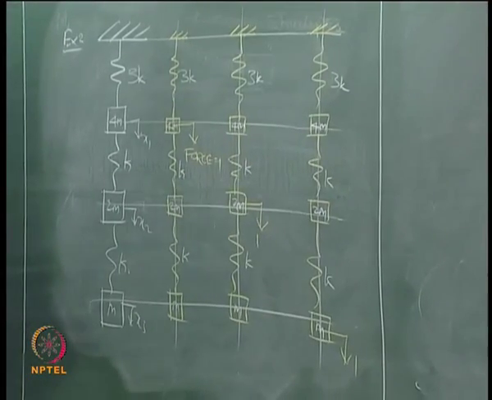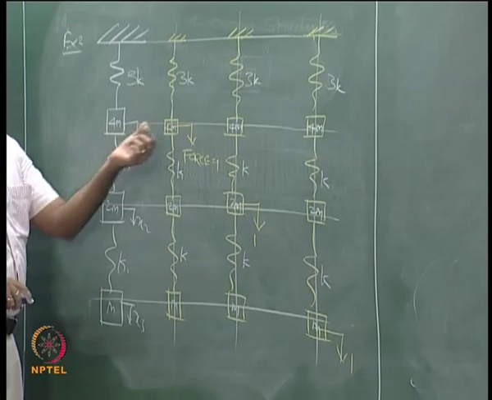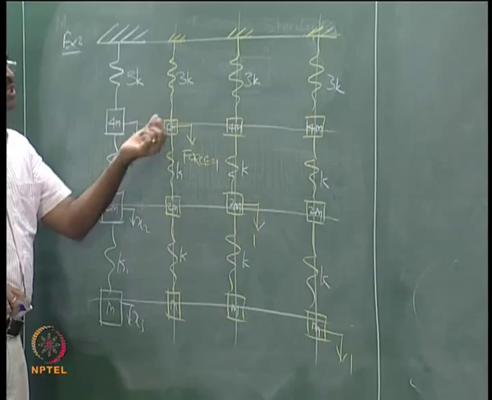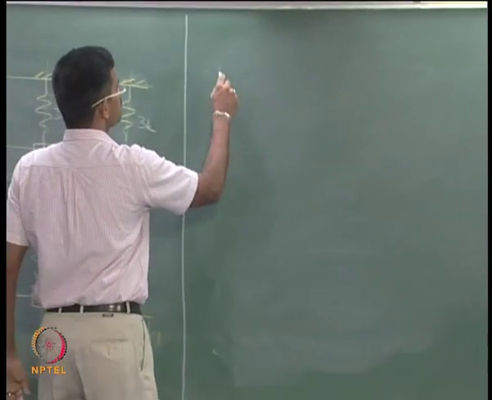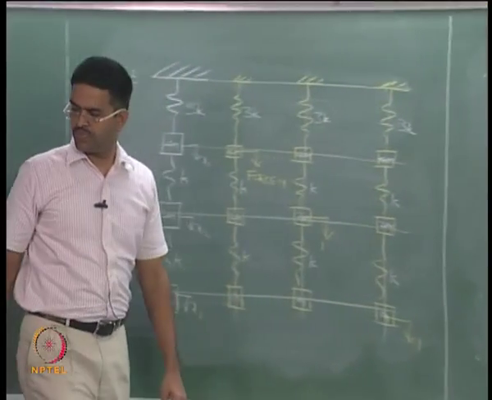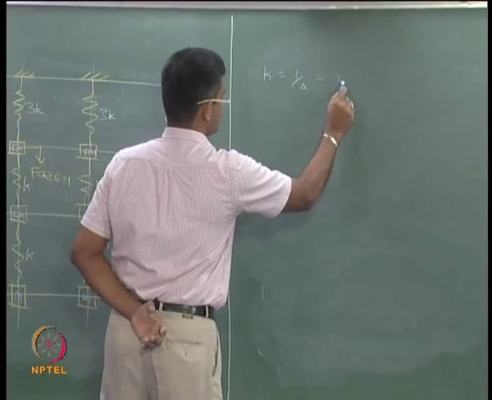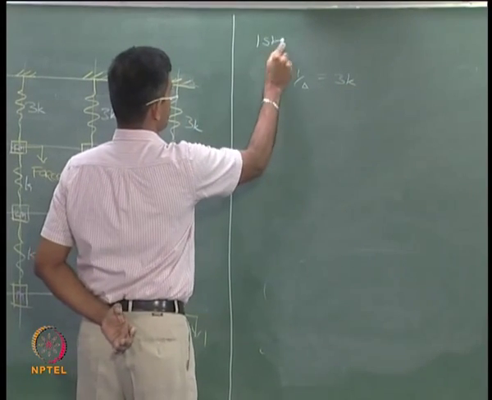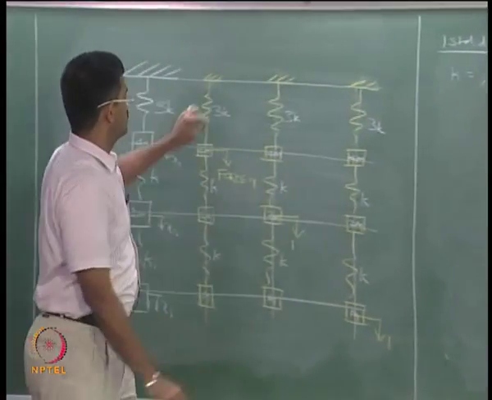So let us take this example, the first case where I am giving unit force as the first coordinate. The one which is resisting this will be the spring. So we already know stiffness is 1 by displacement of flexibility, which is given in this case as 3K, first degree of freedom. 3K is what is active here.